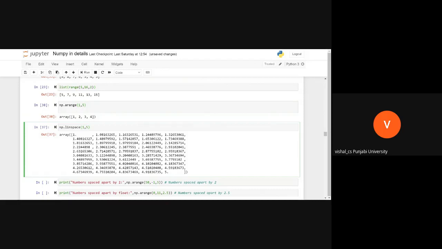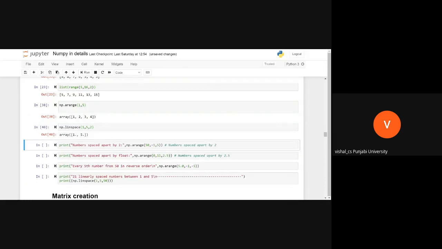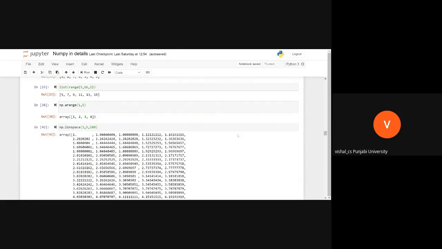And how many numbers we have to generate? I already told you that between two numbers there are infinite numbers. Suppose you want to generate 50 numbers. Suppose you want to generate two numbers, sorry, we will go for 4. Is it okay? Suppose we want to generate 100 numbers, you can generate, no issue.